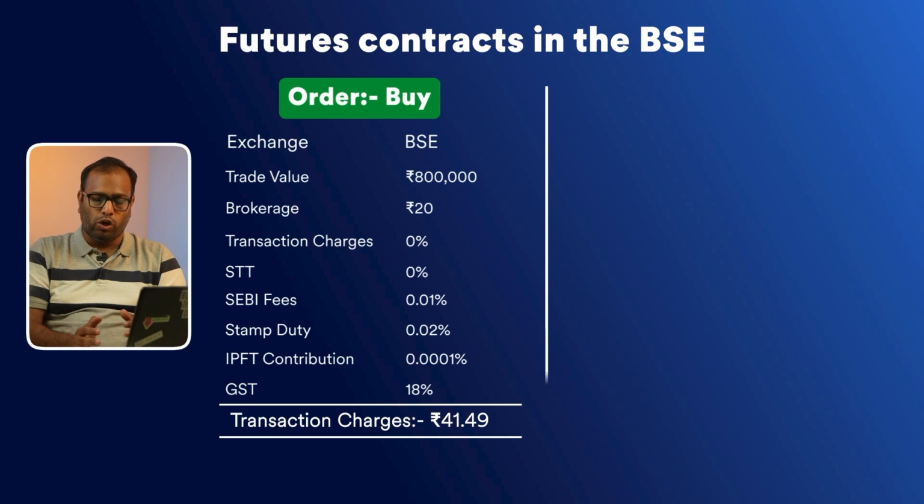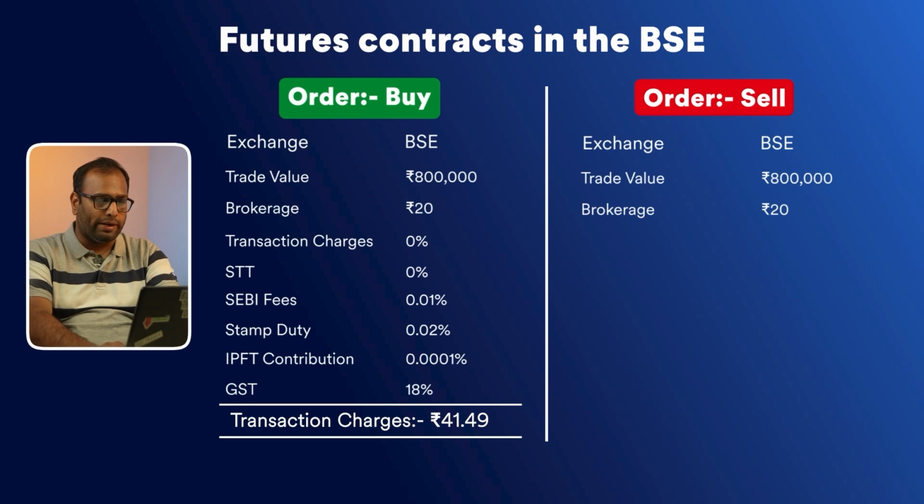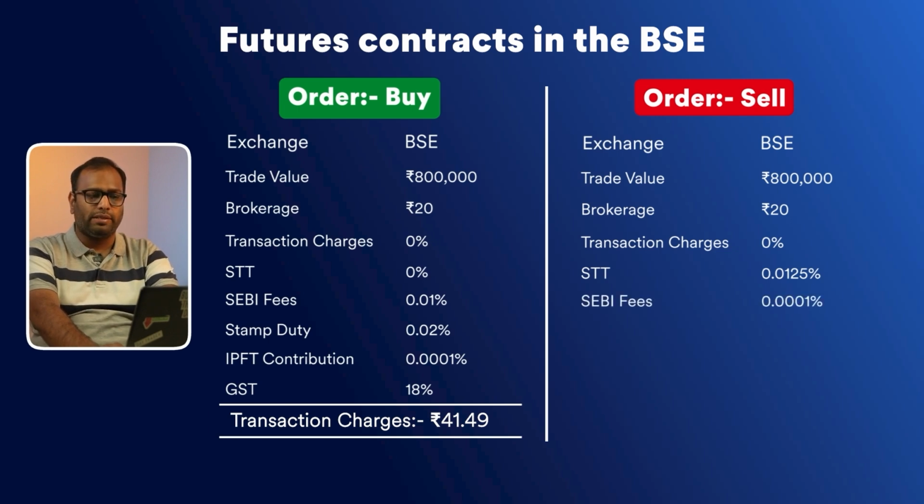Now let's say you sell a futures contract worth rupees 8 lakh in BSE. So in this case, you would be charged rupees 20 as brokerage. There won't be any transaction charges as mentioned earlier. STT would be applicable at 0.0125%, SEBI fees at 0.0001%. There won't be any stamp duty because stamp duty is applicable only on the buy leg.